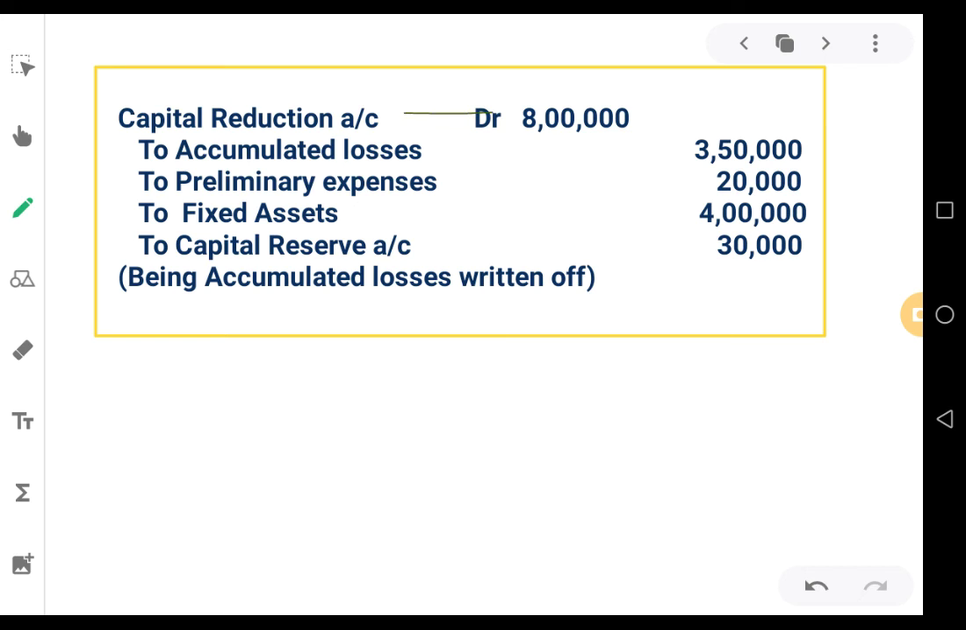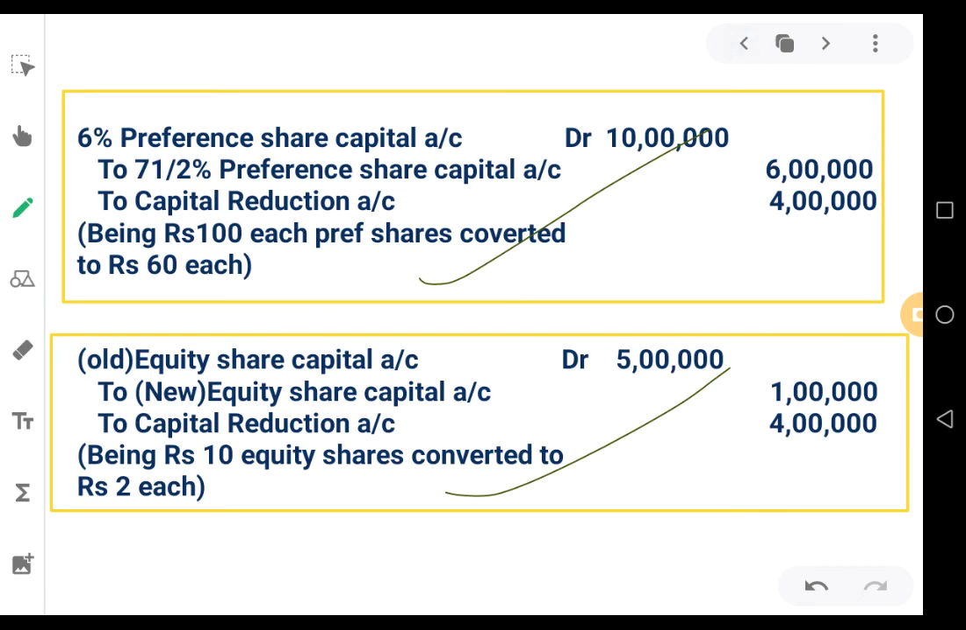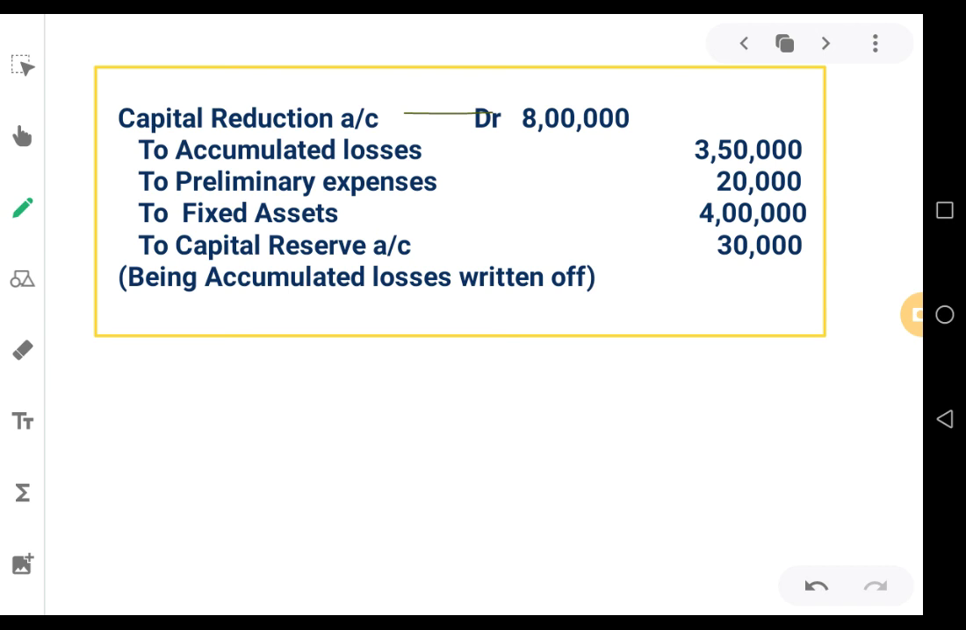How do we get this 8 lakhs? See the earlier two journal entries. In the first journal entry, when we are converting preference share capital, we have got 4 lakhs into the capital reduction account. And in the second journal entry, when you are converting equity share capital, again you get another 4 lakhs. So 4 plus 4, 8 lakhs will be there in the capital reduction account. That 8 lakhs will be debited. Capital reduction account debit 8 lakhs.